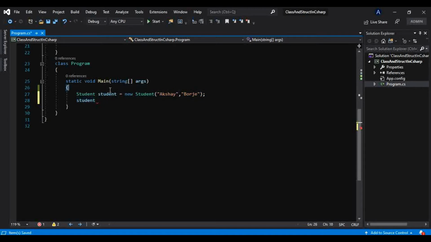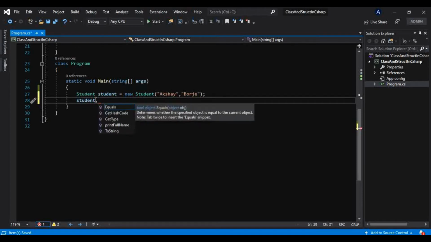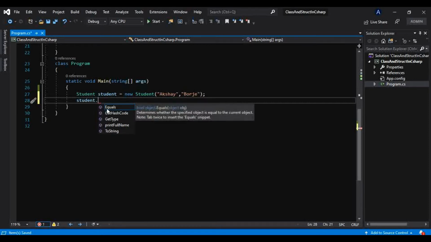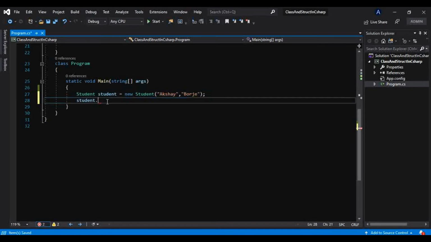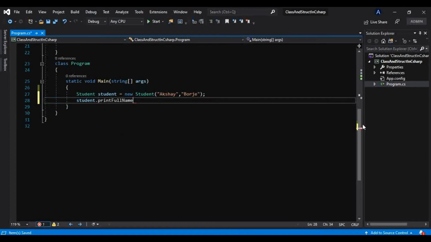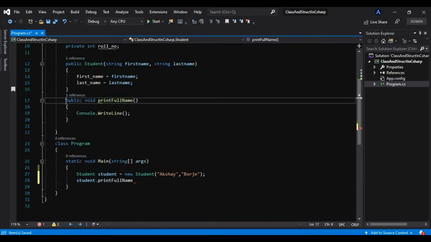So now this is our object, that is the student object, and we know this object is of type Student. If you put a dot in front of it, whatever is in that class you will be able to access using this object, because you have created that instance of this class. That is why this instance is able to access the properties and methods present in this class. Now if I put a dot, you will find the print full name method that we have defined in this class.